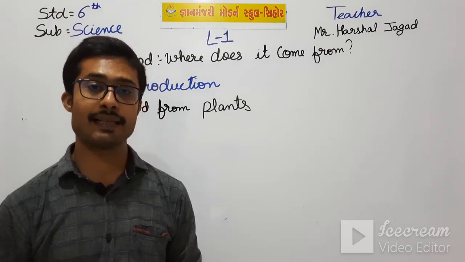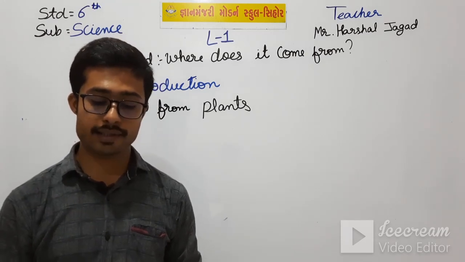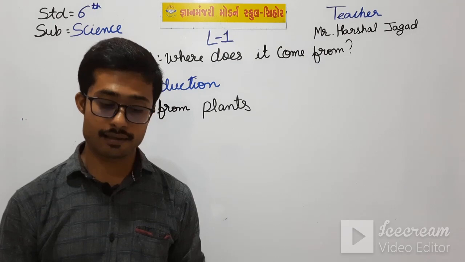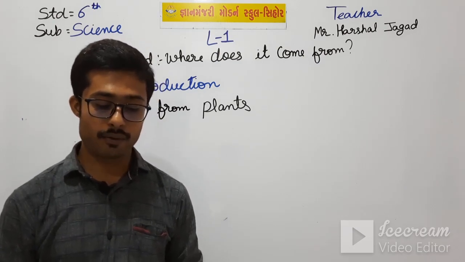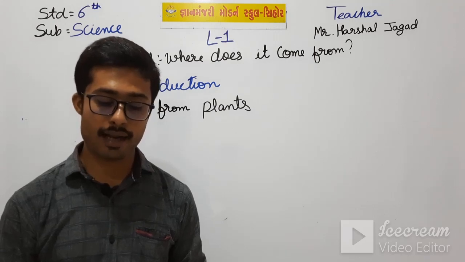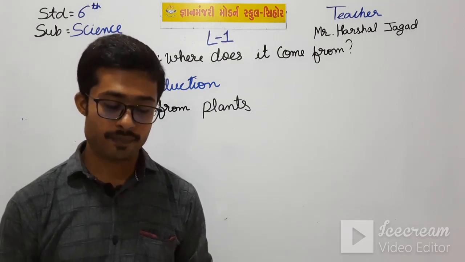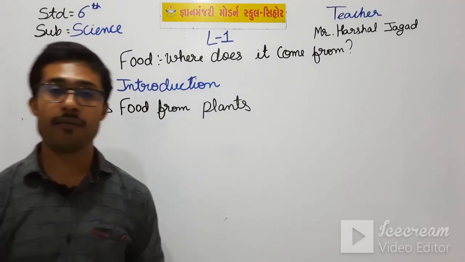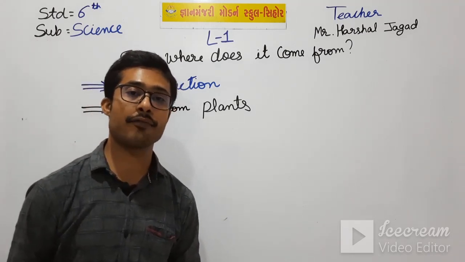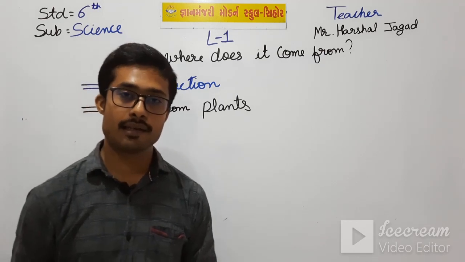Wheat, maize, rice are also seeds, known as cereals. And seeds of pumpkin, pepper, fenugreek and cardamom are eaten as spices. So this is all the food that we get from the plants.